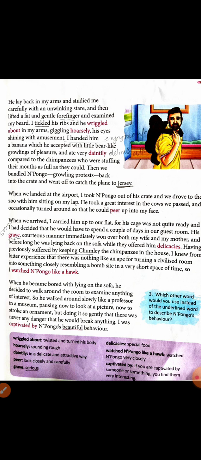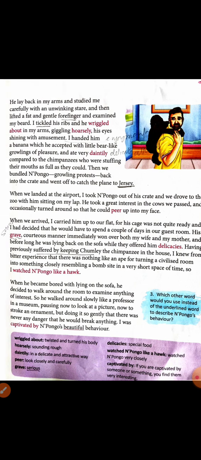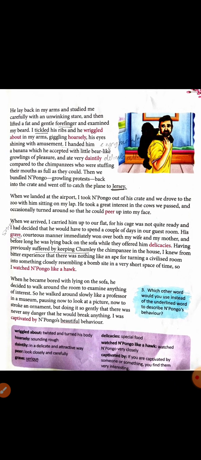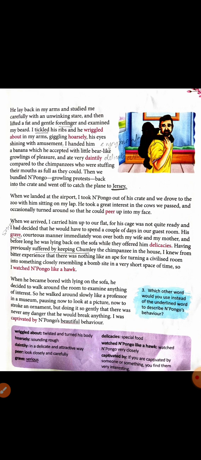So that's why he is providing him his guest room. Author is providing the guest room to Pungo. I had decided that he would have to spend a couple of days in our guest room. So the cage is not ready. That's why the author is allowing Pungo to stay where? In his guest room as a guest.